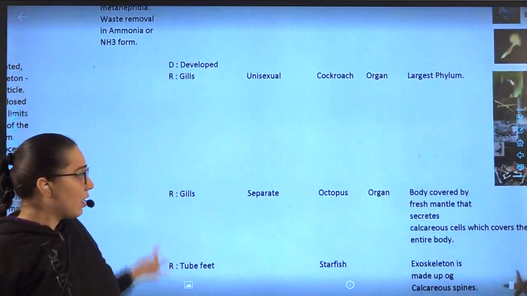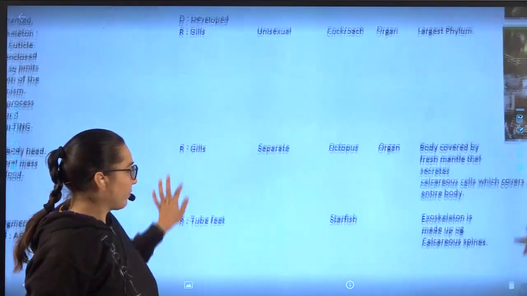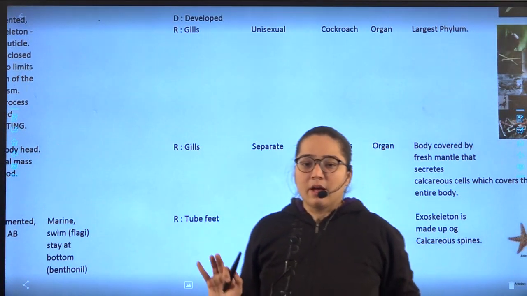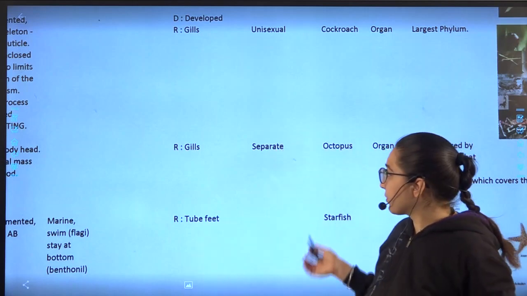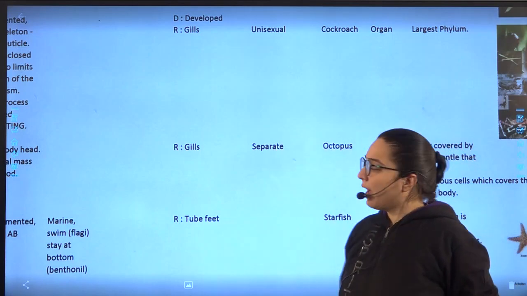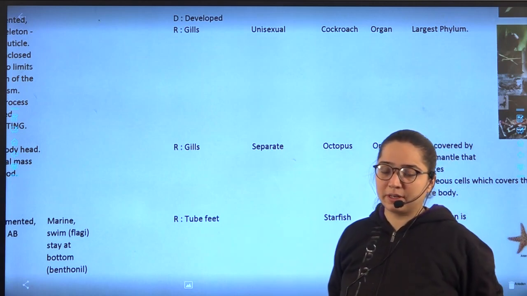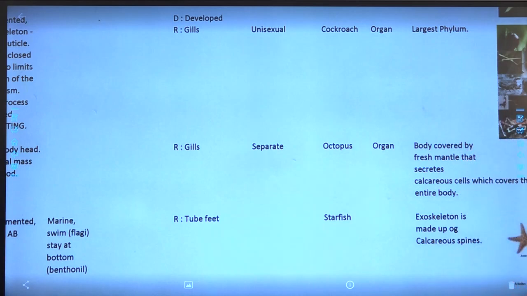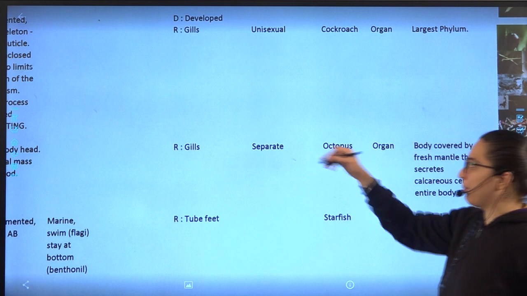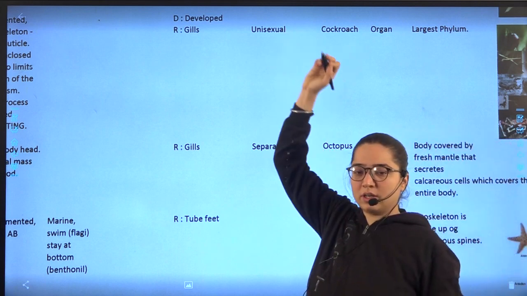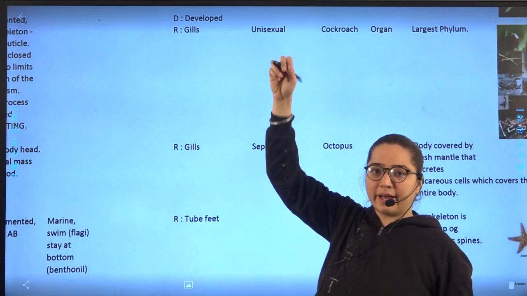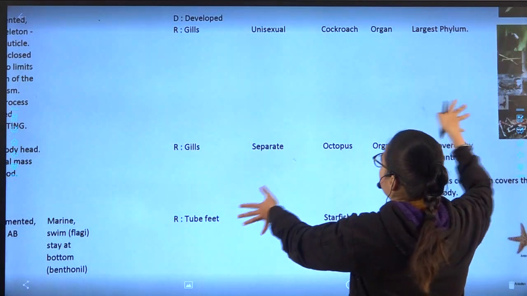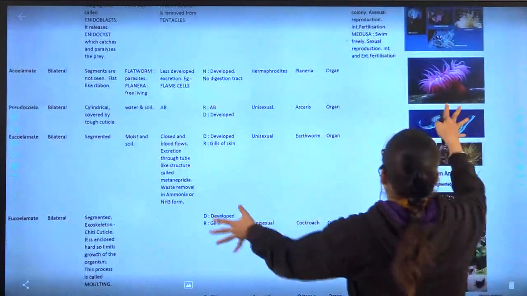Further, in the Mollusca, they again have separate organs for the entire reproduction part, and there is no note given about the Echinodermata. So please note it down. Last, a dash, then separate, then unisexual, then hermaphrodites, then again a dash, and then sexual and asexual both. So this is about the entire sex organs.